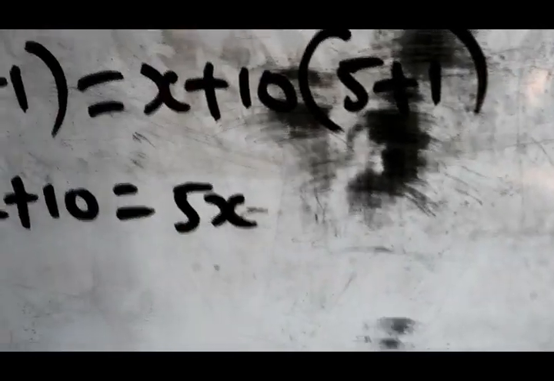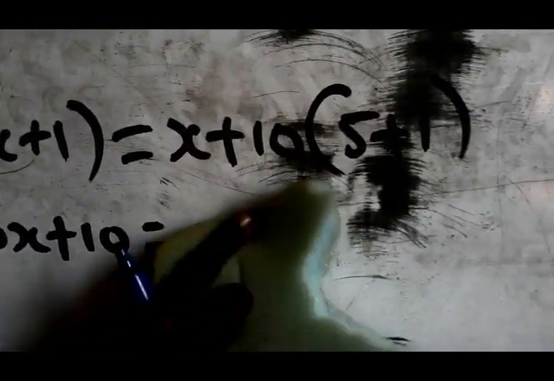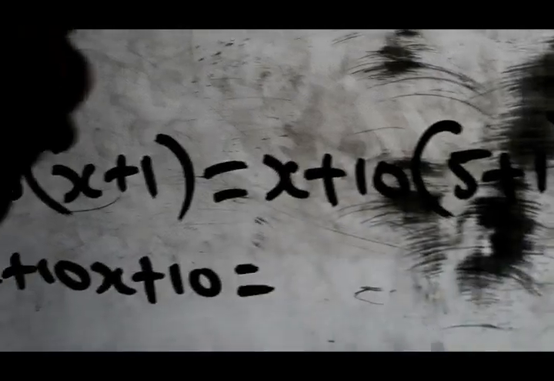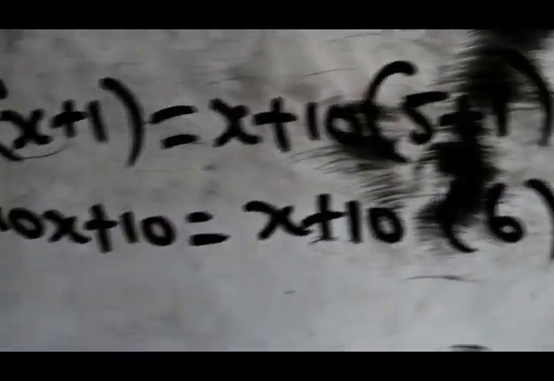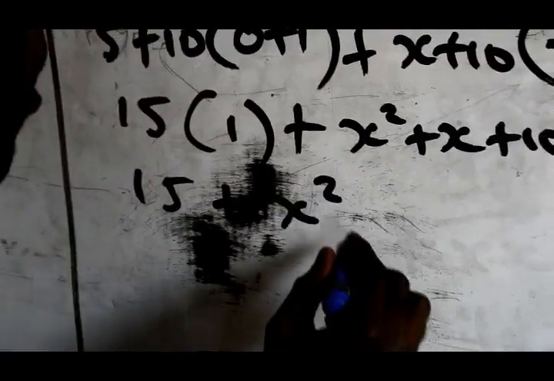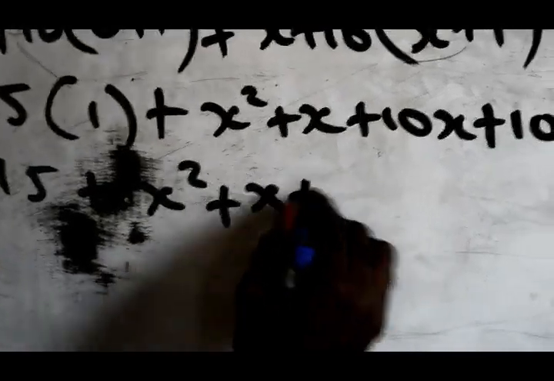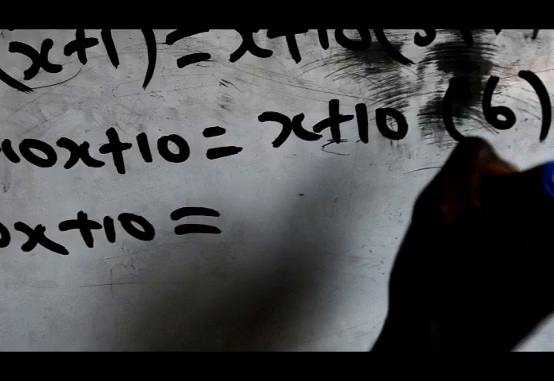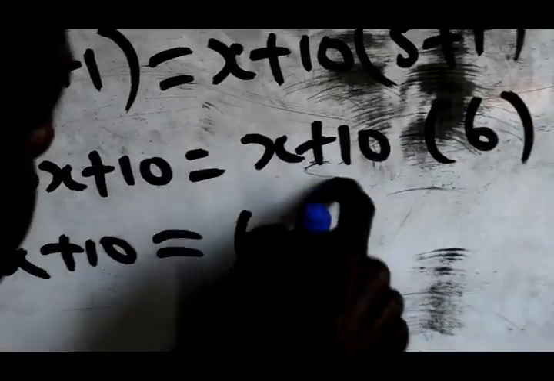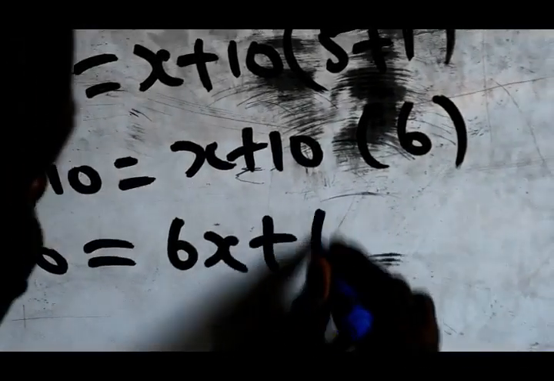Sorry, pardon. This is how it goes. 5 plus 1 is 6. You see x plus 10 bracket 6. You go again. 15 times 1 is 15 plus x squared plus x plus 10x plus 10 equals x times 6 is 6x. 10 times 6 is plus 60.